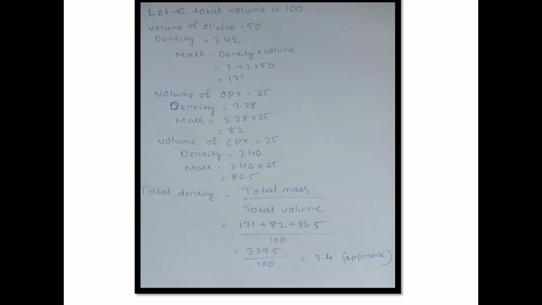So the volume of olivine is 50 and its density is 3.42. So the mass of olivine will be density into volume, that is 3.42 into 50, which is equal to 171. Next, similarly, we will calculate the mass of OPX and CPX. Now the bulk density is total mass divided by total volume. And for total mass, we add up the masses of olivine, orthopyroxene and clinopyroxene and divide by the total volume that we have taken, 100, which will give an approximate value of 3.4.